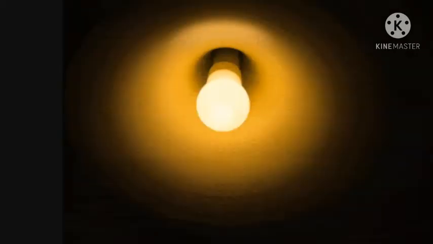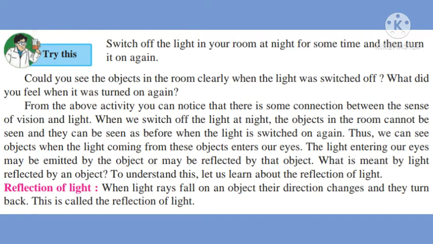Now try this. Switch off the light in your room at night for some time and then turn it on again. Could you see the objects in the room clearly when the light was switched off? No, we are not able to see the objects when light was switched off. What did you feel when it was turned on again? We are able to see the objects when light was turned on.